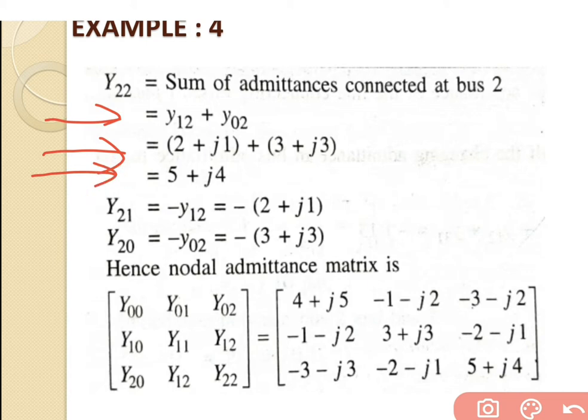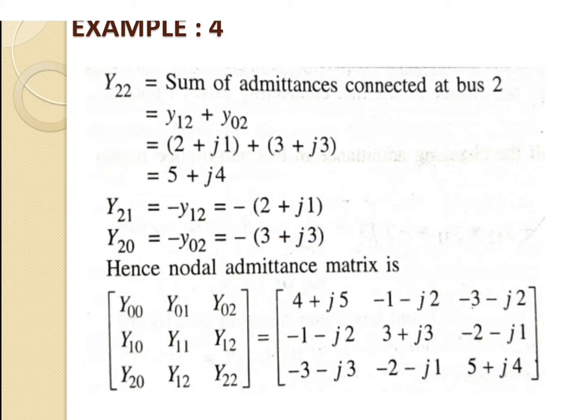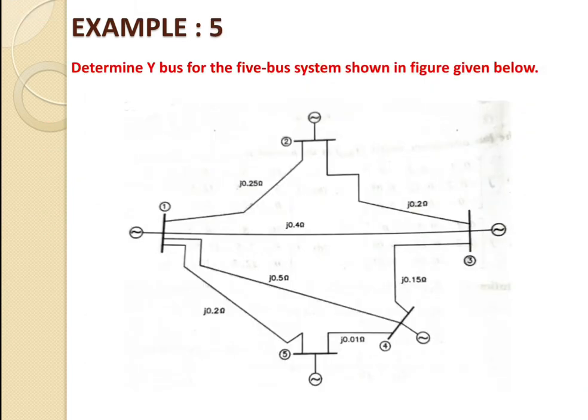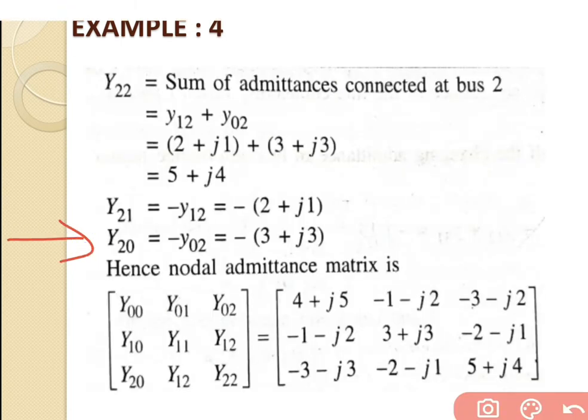Then after we will go for the mutual admittances, that is the y21 that is equal to minus of y12, that is equal to minus of 2 plus j1. Same way we will go for the next one, that is the y20. So y20 that is equal to minus of y02 that is equal to minus in the bracket 3 plus j3. So these are all the values of self admittances and mutual admittances that we will get from the equation side.